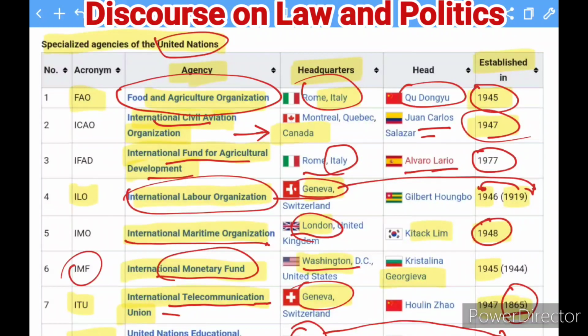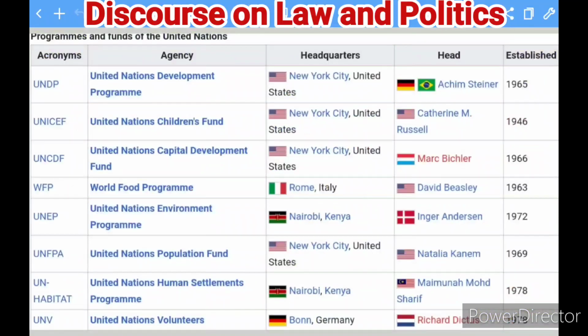Now let's see certain programs where people are getting confused. They believe that this is an organization, but actually it is a kind of program of the UN. So what are the programs they do? Let's see in the next slide. So this is the programs and funds of the United Nations. Where do they have the headquarters, under which agency do they work, where is the head? We'll try to find that out.